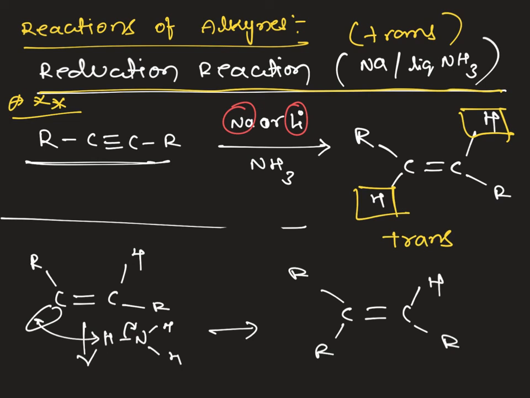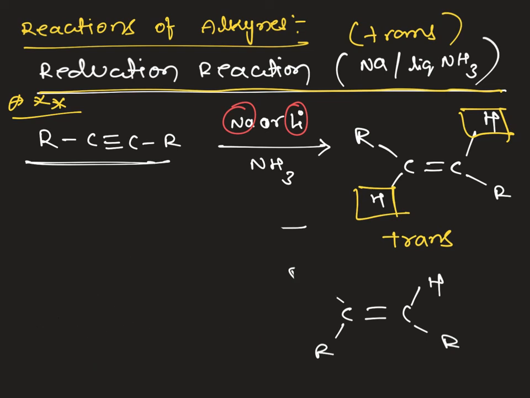So these are some of the reactions of alkynes which are in your syllabus. With this we have completed unit 3, which has topics like fundamentals of organic chemistry. After that we discussed alkene preparation and some of the reactions. Then we moved on to alkadienes, and the last topic is alkynes.